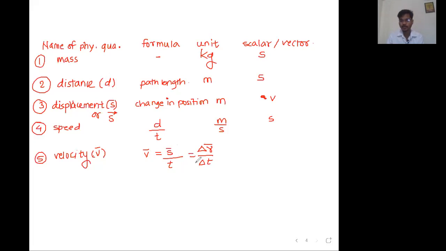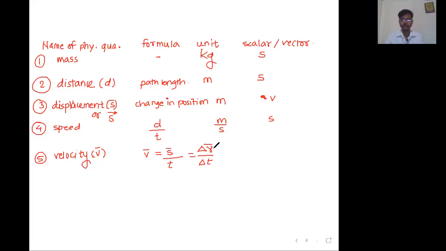Upon time means rate of what? Delta r means change of position. So rate of means divide by time. Delta means change, r means position. So rate of change in position is called velocity. Rate of change of position is called velocity, or simply displacement upon time is called velocity.